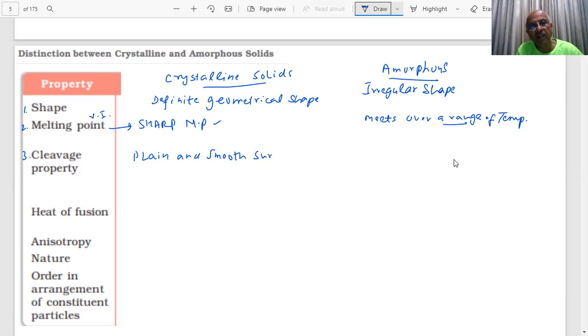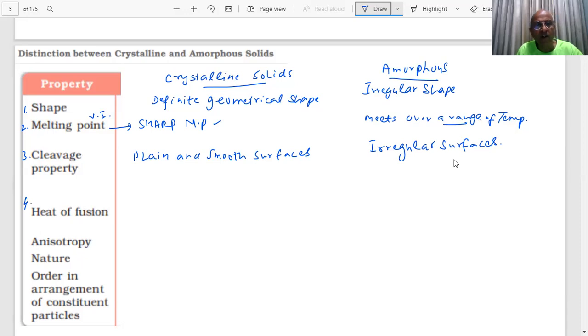Smooth surfaces will be there when you cut them, but here there will be no such thing. They will create irregular surfaces, students, irregular surfaces. What will they create? Irregular surfaces in this case.